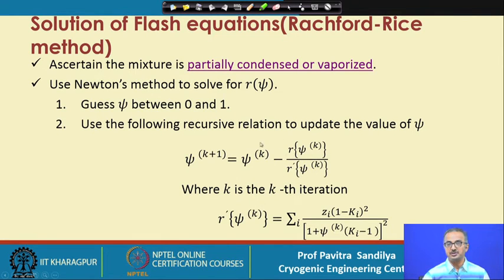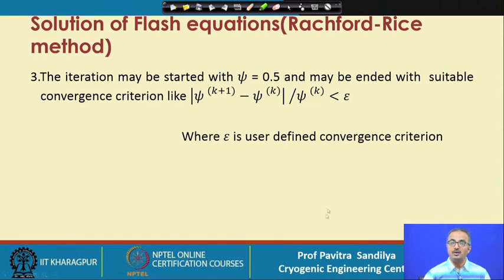So with this particular relationship we can update the value of psi, and this is the expression for psi k plus 1. After each iteration we may check how the value of psi between two consecutive iterations is changing, and there are many ways of doing this comparison. One way is this: we take the absolute value of the difference between the psi's in two consecutive